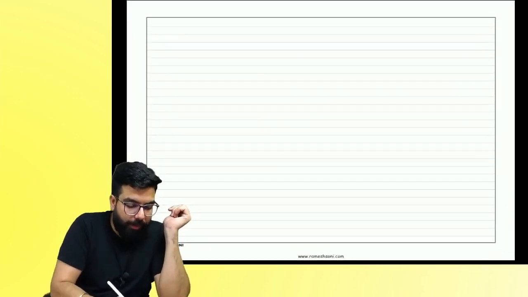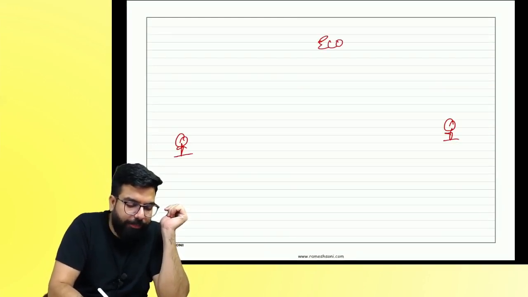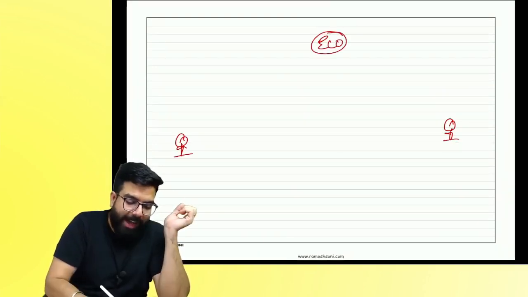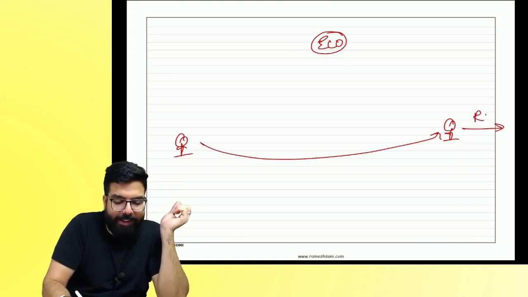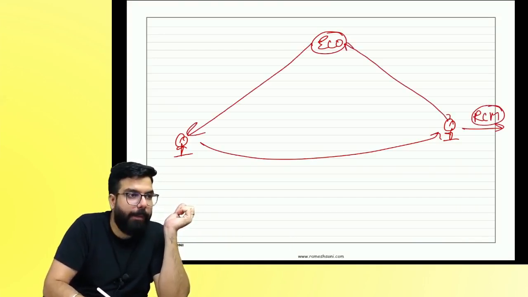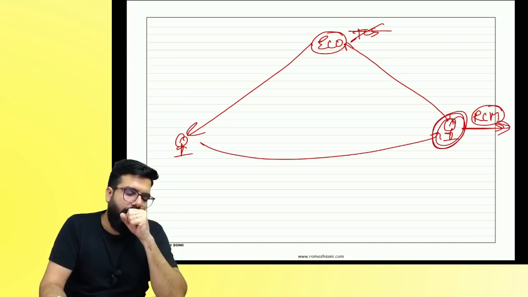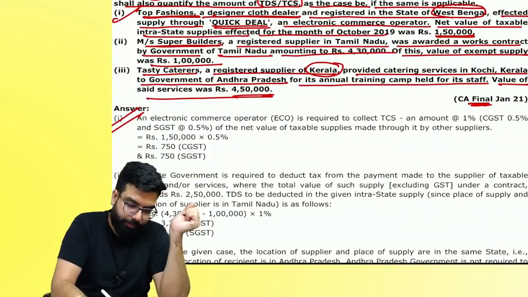I am the seller. You are the buyer. Goods are sold through the e-commerce operator. I sold you the goods, and you have to pay GST under RCM. In this case, when you make the payment, they will not deduct TCS. Why? Anyway, the recipient is paying the GST under RCM. Next.